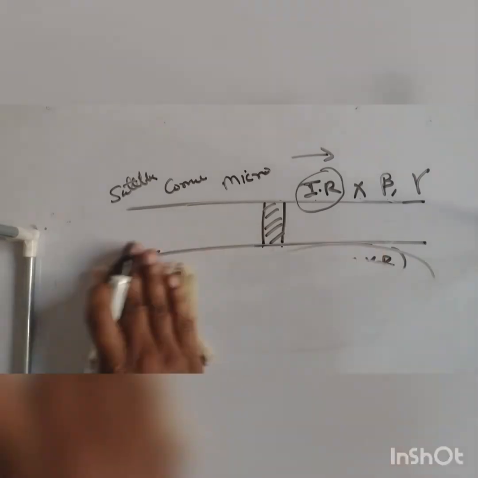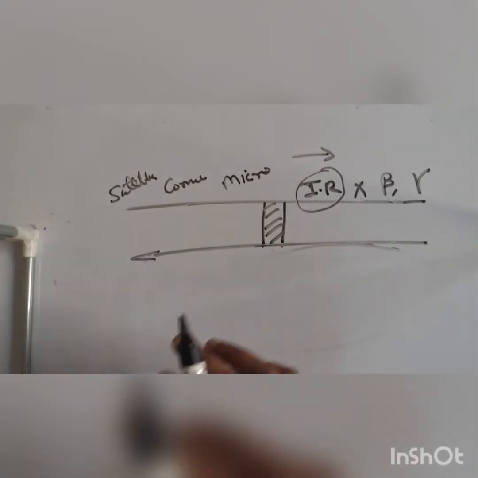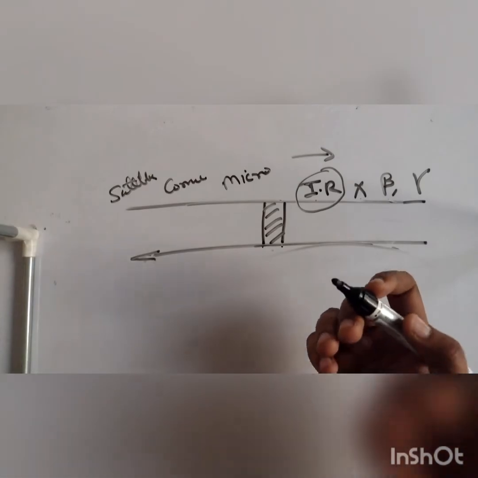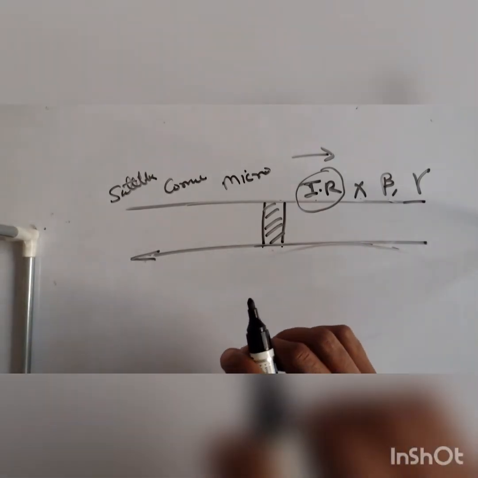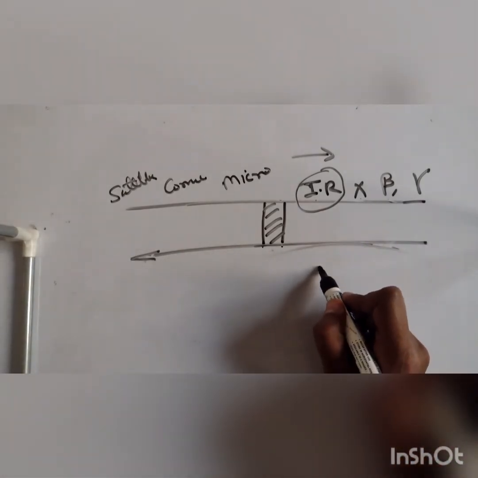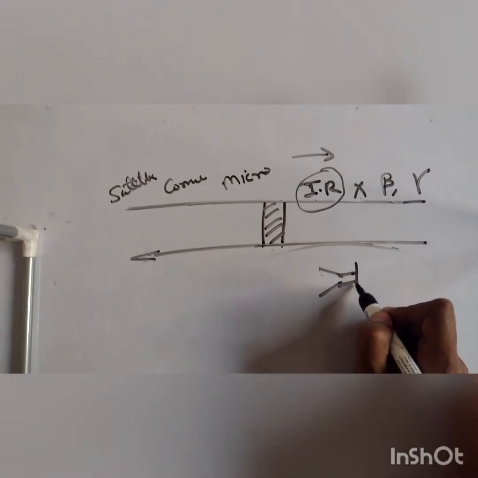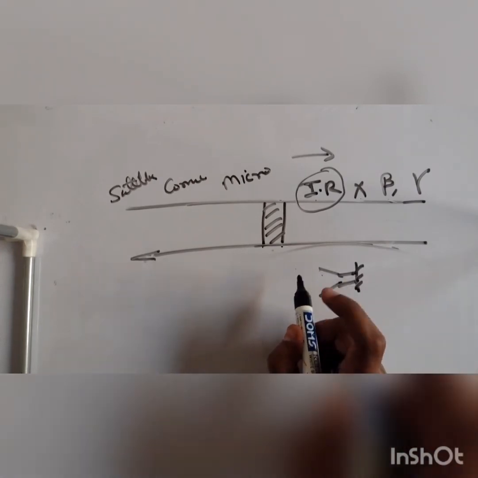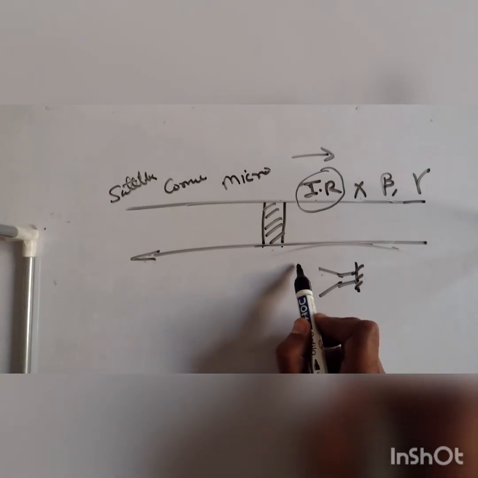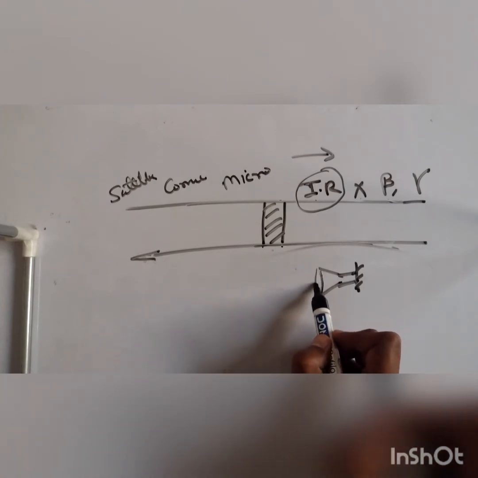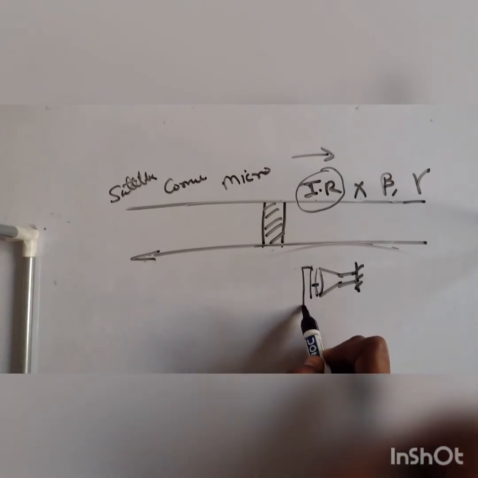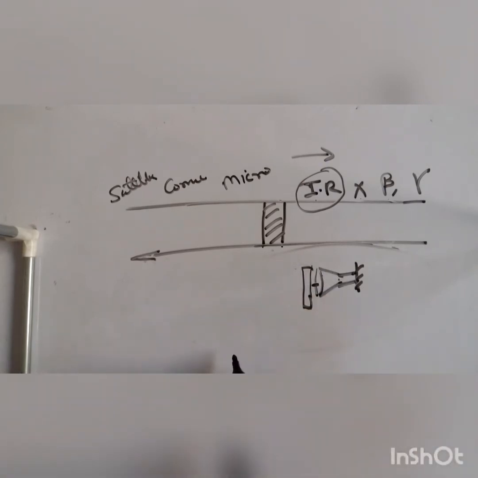What does that mean? For example, X-ray. If a patient wants to have an X-ray taken, what do they do? Suppose this is the source of X-ray, and I want to take an X-ray of a hand. The hand will be much closer to this source. Why?